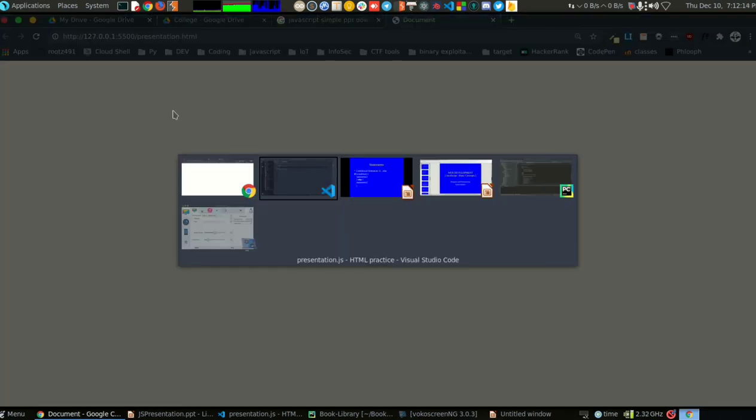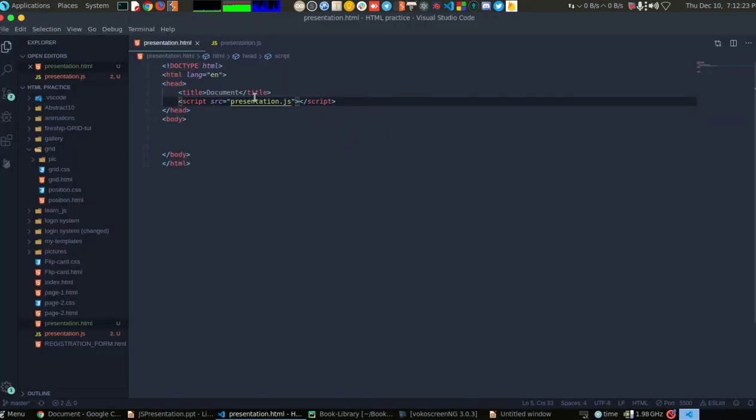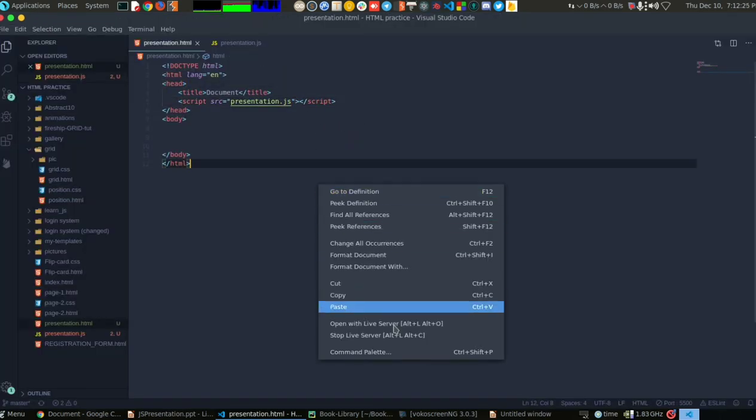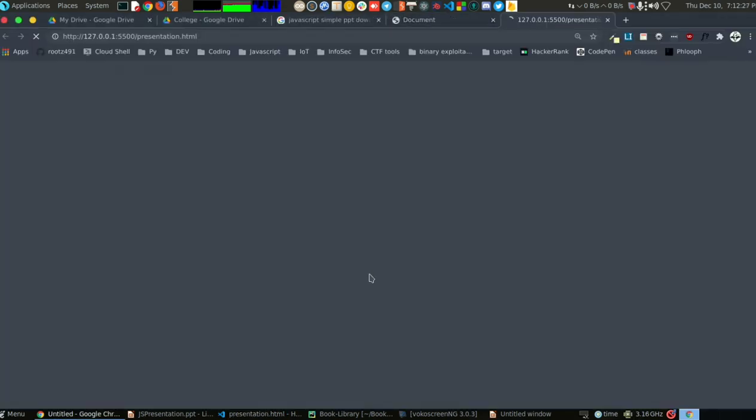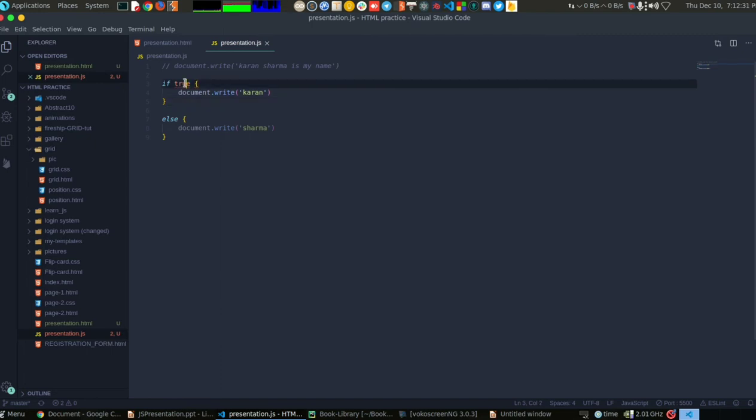So let's see why it's not working properly. I don't know actually. It should be working. Let's try that again. Maybe there is some problem. If 1 equals 1, which is true.